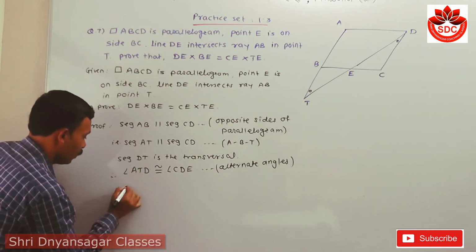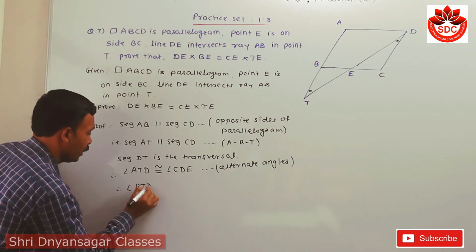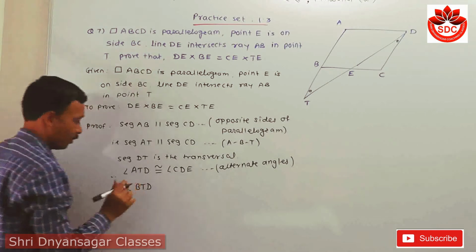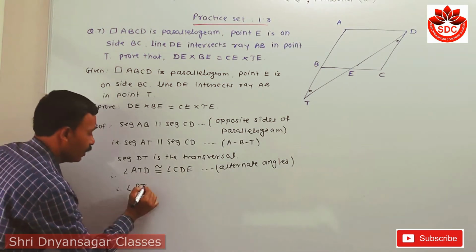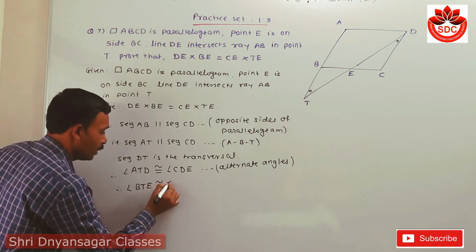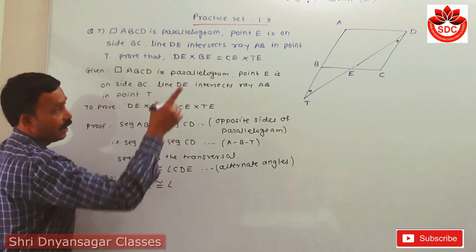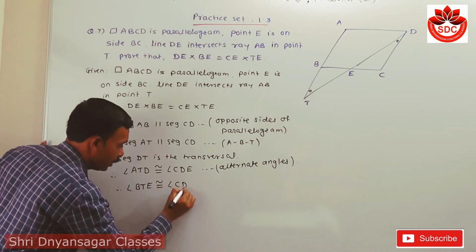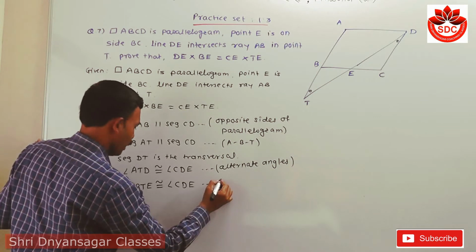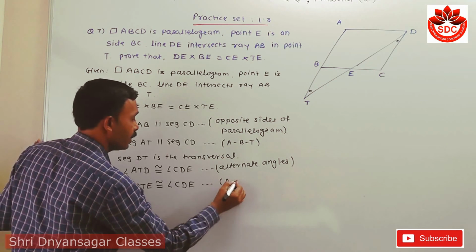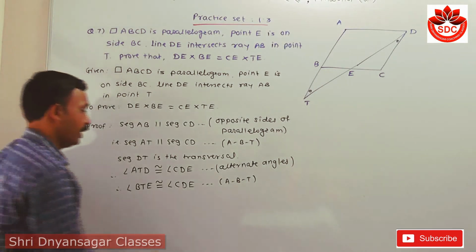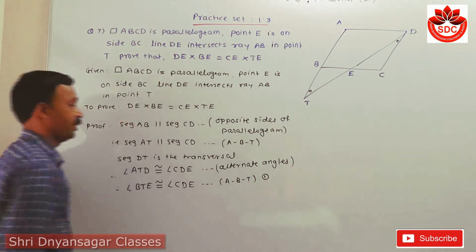Now I have to write this angle starting from A, we have to take point B. Therefore angle BTD, sorry, rather than D I have to take here BTE is congruent with angle CDE, because again A-B-T. Student, let this be equation number first.